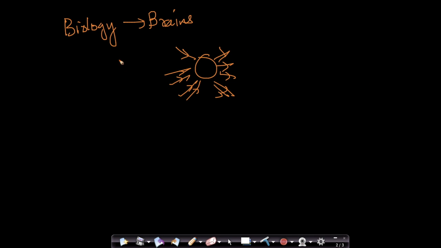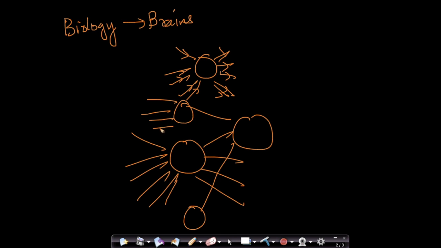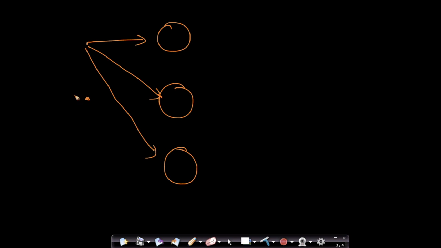So then they said, why should we be limited only by one neuron? Why can't we connect neurons like this? Let's assume these are inputs to a neuron, and these are outputs. I could have one more neuron whose output goes here, and so on. I could imagine creating a structure around neurons like this. Let's assume I have neurons like this, with inputs here. This input goes here, this input also goes here, and this input can go here. Similarly, let's assume I have another input. This input goes here and here. Let's assume I have another input. It goes to that neuron, to this neuron, and to this neuron.